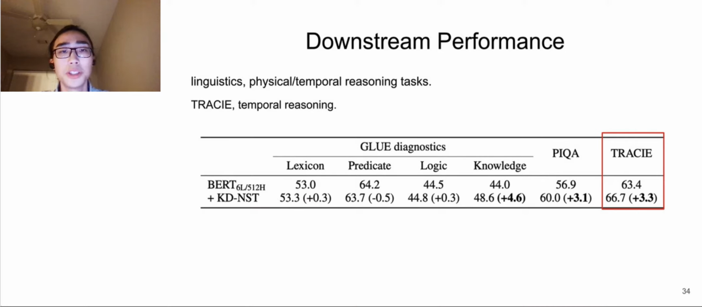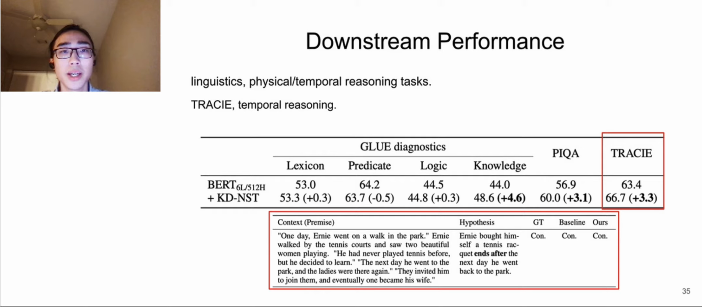Moreover, our model largely improves performance on TRACIE, a textual temporal reasoning dataset. Here are some examples where our method improves over the text-only baseline and answers correctly on these temporal reasoning examples.